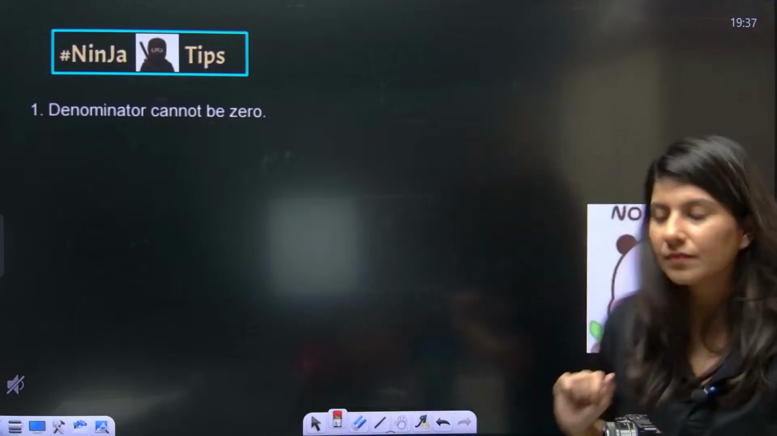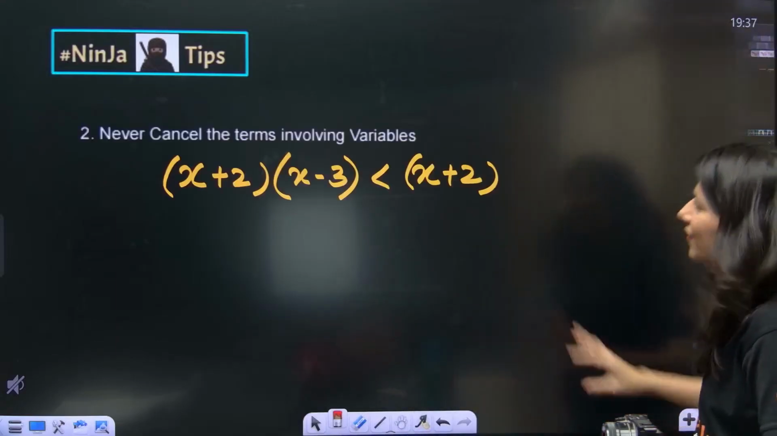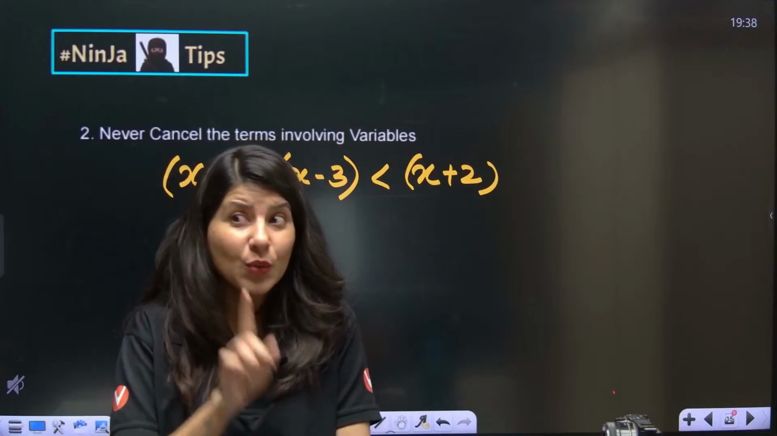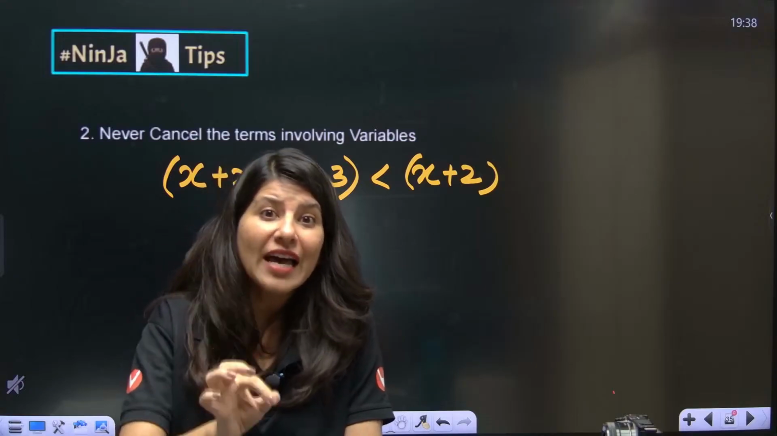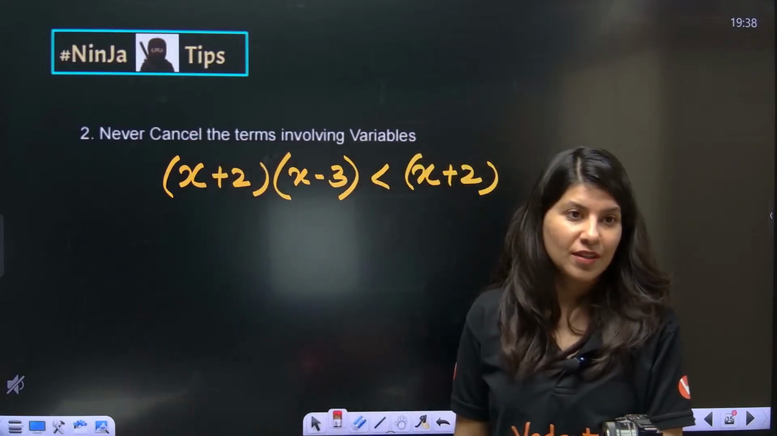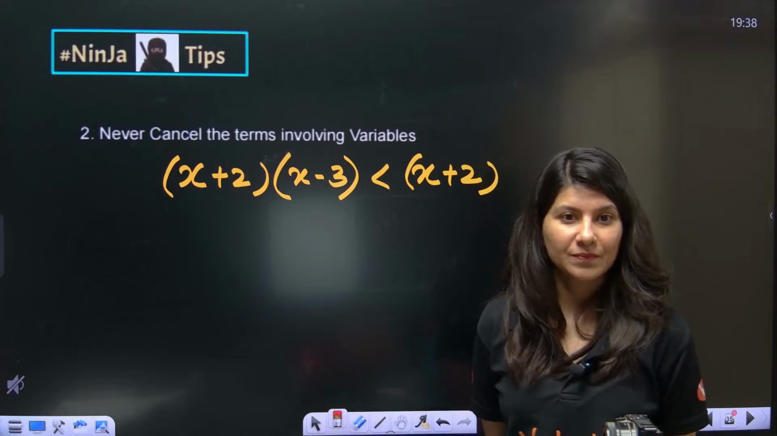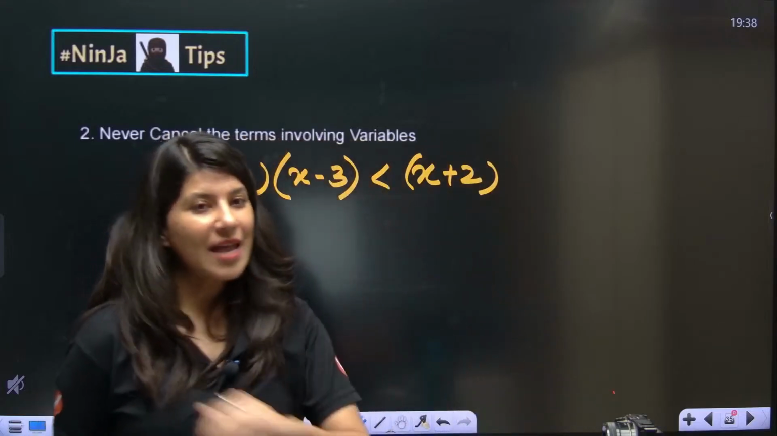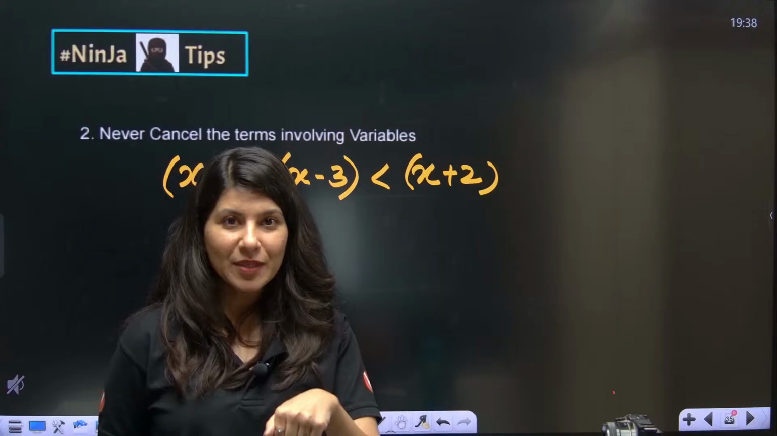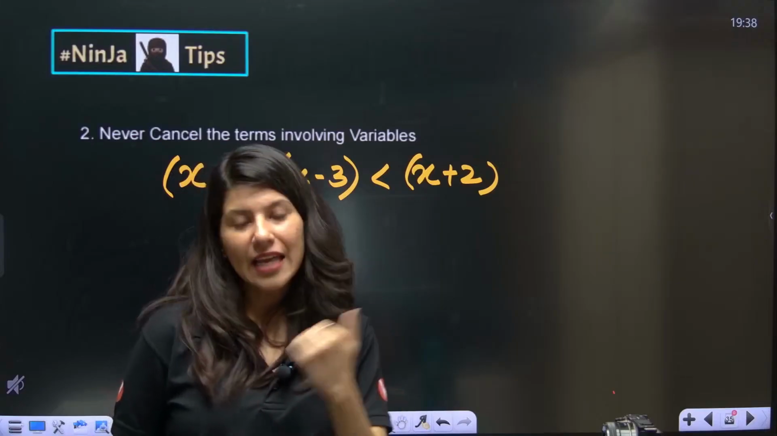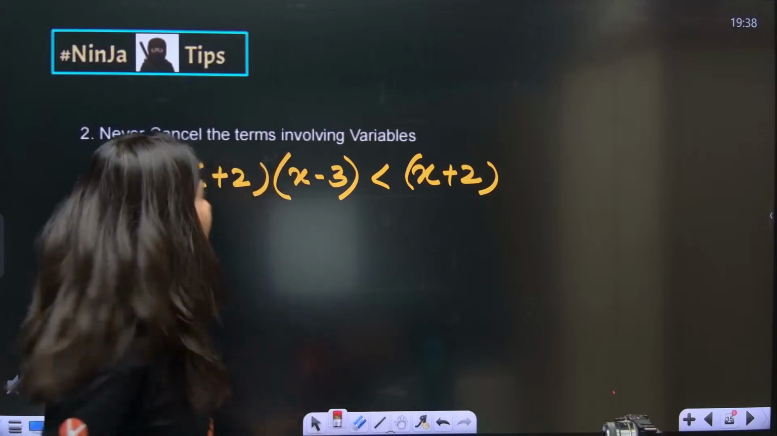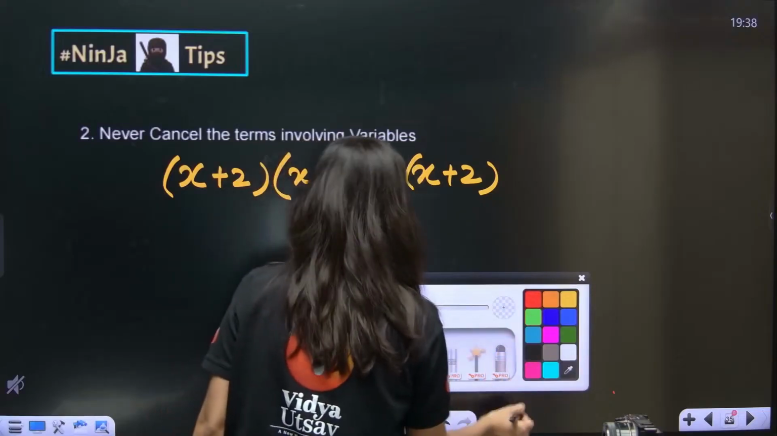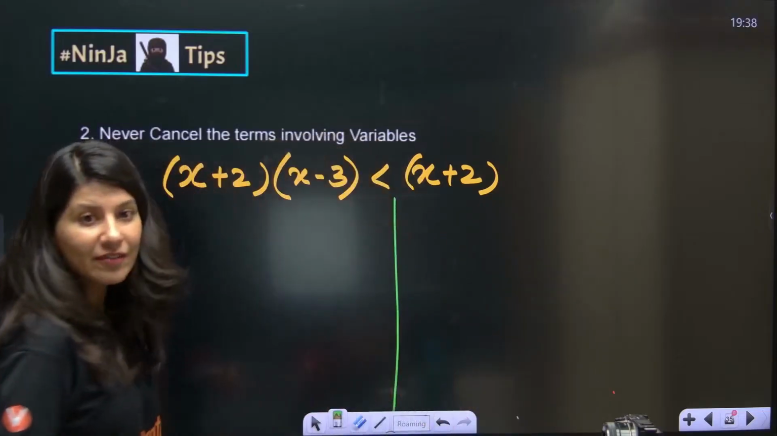Now the next thing is very, very interesting. This is going to be super duper interesting, and this is not just related to inequalities. This is valid for equations also. Just comment below once the session gets over, then I'll reply to you, correct or not. Never cancel the terms involving variable. Never cancel the terms involving variable.